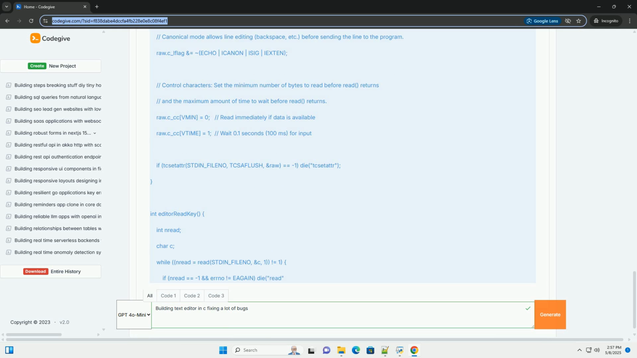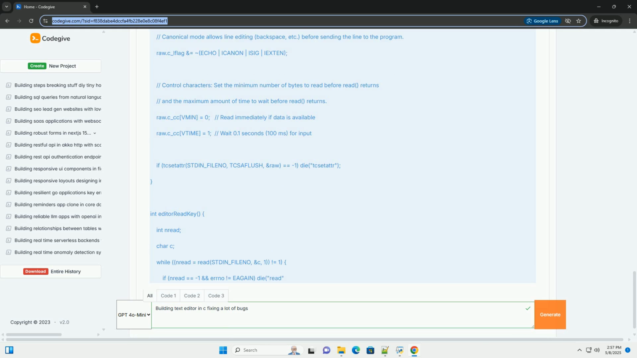editorFreeRow(erow *row) frees the memory associated with an erow struct. editorDelRow(int at) deletes the row at position at. editorRowInsertChar(erow *row, int at, int c) inserts a character c into the chars field of an erow at position at.